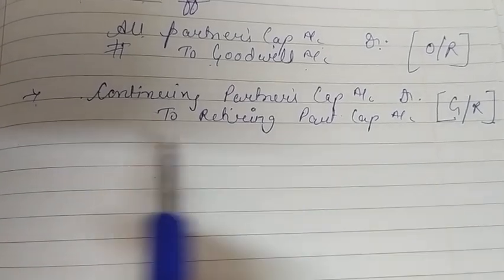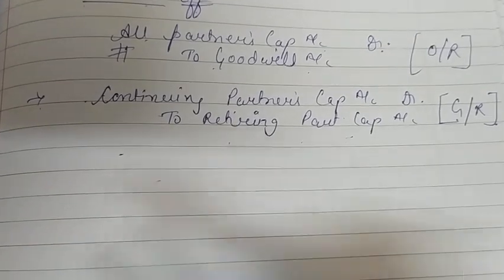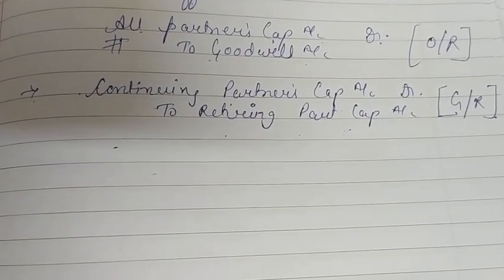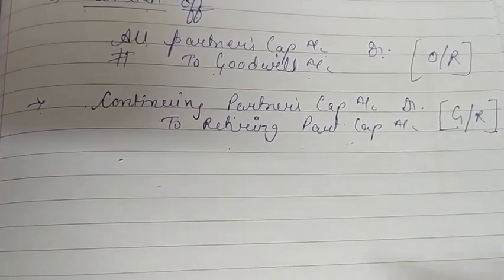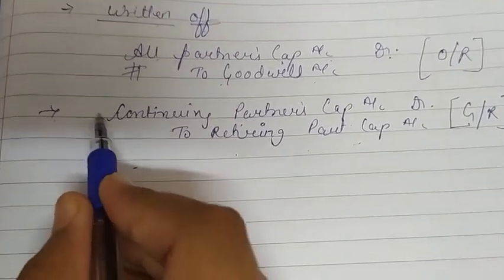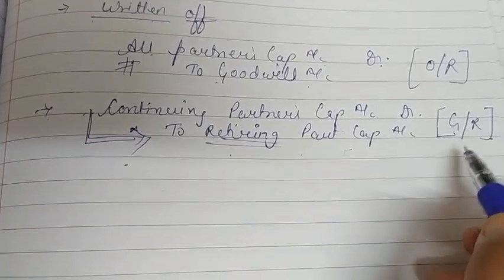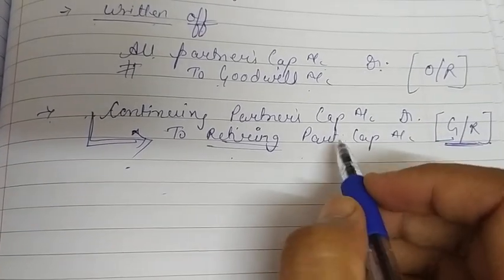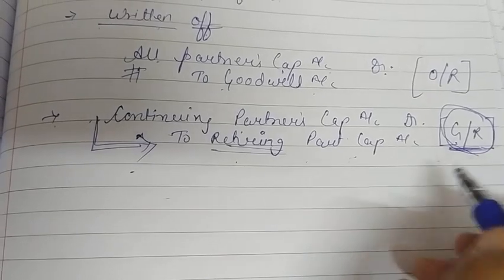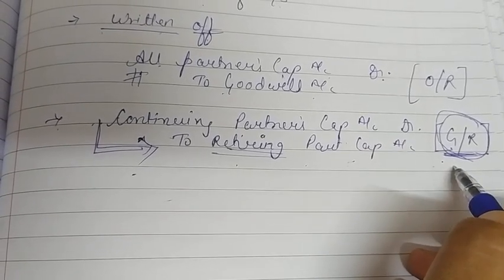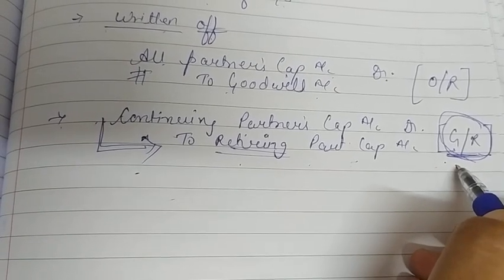Okay, and here one partner is retiring from the firm. It means the rest of the partners will gain from the profit. So whatever they are gaining, that should be given to the retiring partner in the form of goodwill, and it should be done in the gaining ratio. In the last chapter we were doing it in the sacrificing ratio, and here we will do it in the gaining ratio.